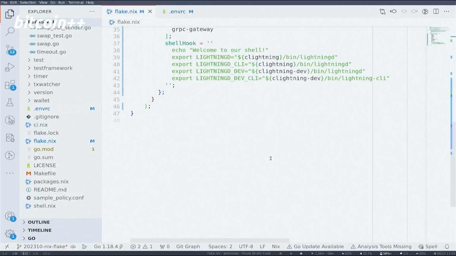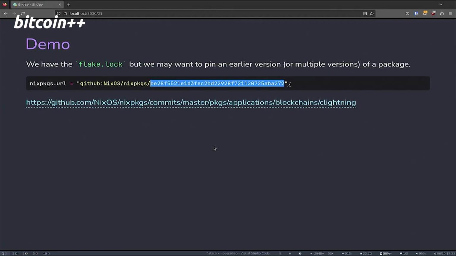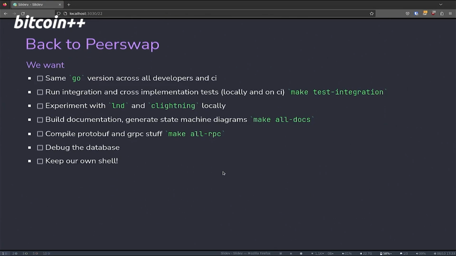Let's also talk about this section here. What we do with the $sign and the curly braces is Nix internally will look up where this package is stored, and then we'll print out the path to it. Okay, that's it. Back to PeerSwap.